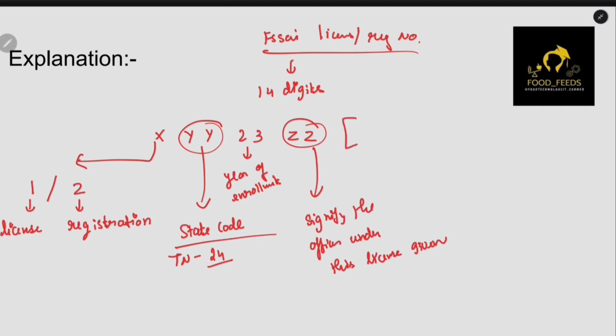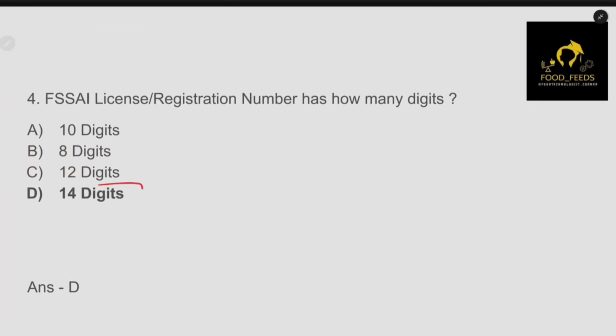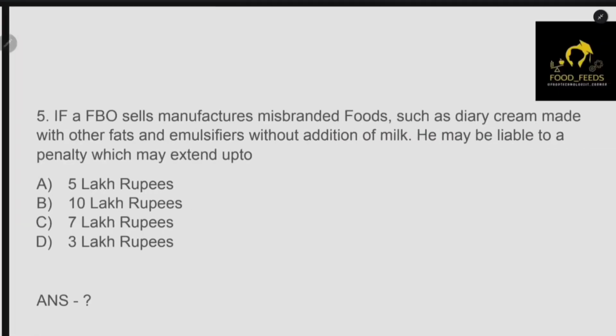And finally, we have a 6 unique digit number, let's say A, B, C, D, E and F. This 6 unique digit number will differ for each individual person. So that's how we have to split the FSSAI license number into different categories, and many of the questions have been answered from this single topic. So what is the answer? It is 14 digits. So let's get into the next question.